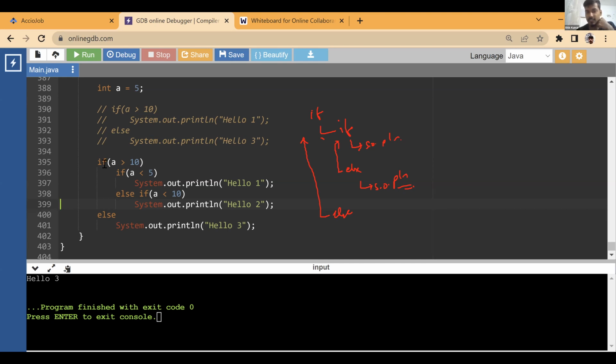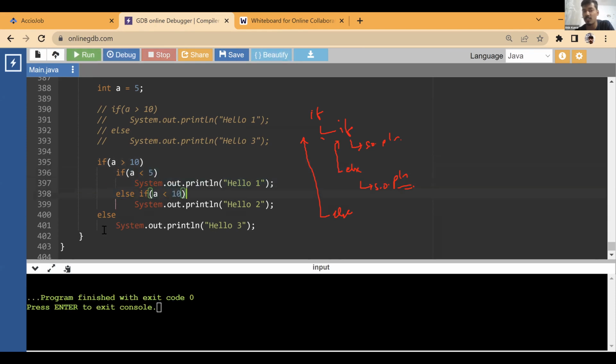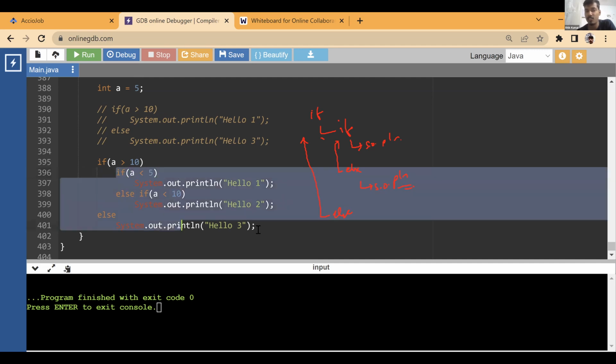Nothing. Why? See, correct. Firstly, 5 is greater than 10. This is false. Now, is there any else to this? There is actually no else to this if. This else if is associated with this if. Now this else will look for the immediate if. It found an immediate if, which is this. So even though the spacing is different, this else is associated with this if. This is not associated with the outer one. This is associated with its immediate if because it was available, right? There can be only one else, and this did not have any else associated with it. So this else got associated with this, and that's fine. Understood?